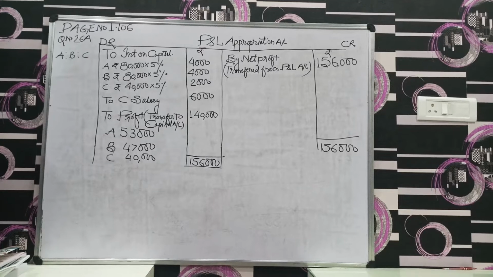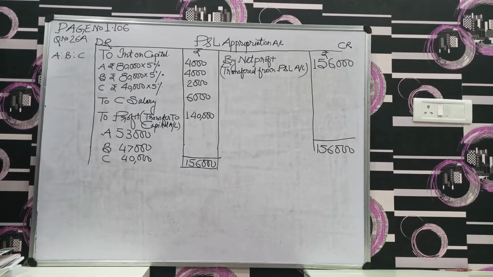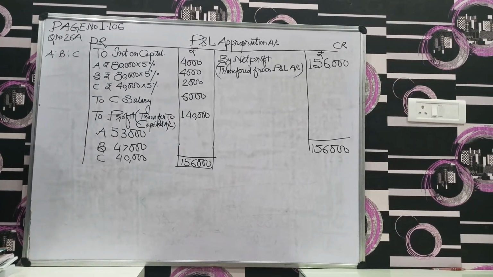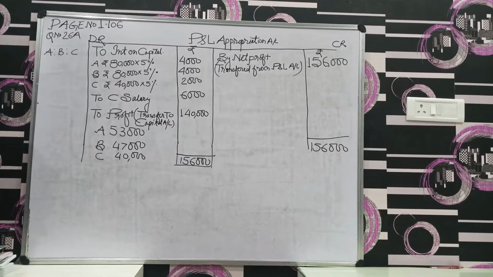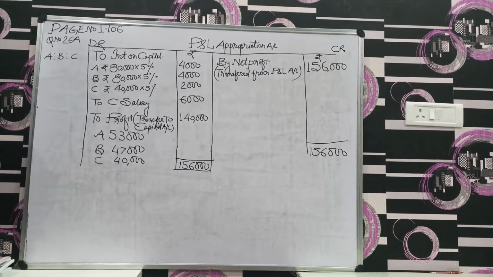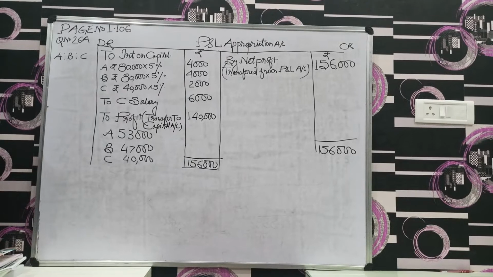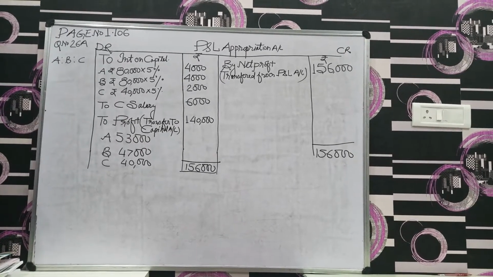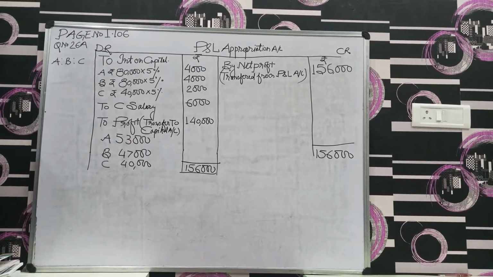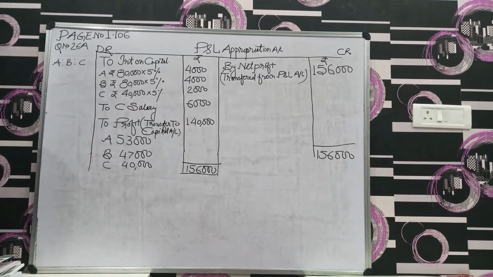In our accountancy class, today we have to solve a question based on profit and loss appropriation account. Before starting the questions, you have to keep some tips in your mind.